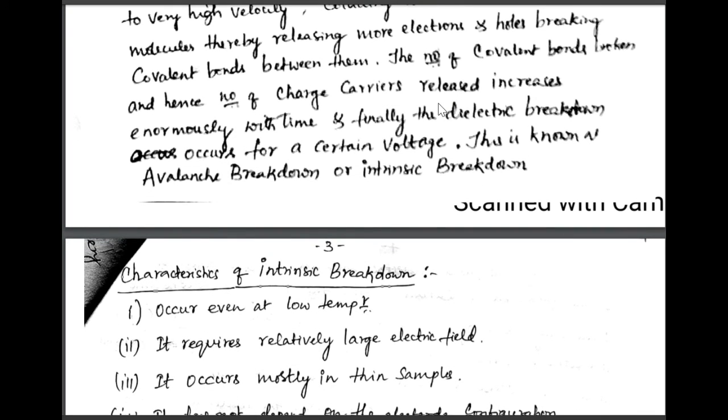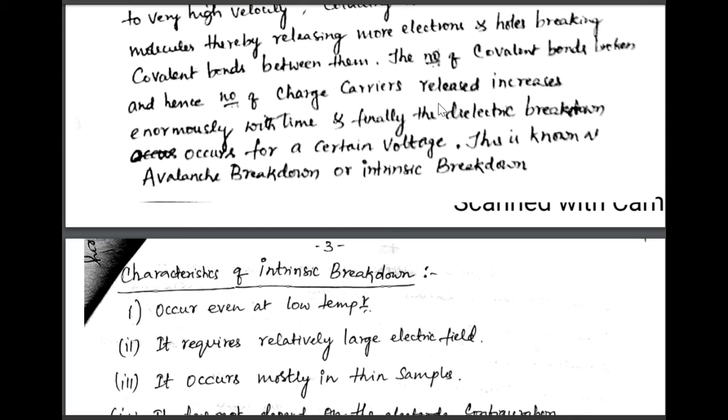Hence the number of charge carriers released increases enormously with time, and finally the dielectric breakdown occurs for a certain voltage. This is known as avalanche breakdown or intrinsic breakdown.